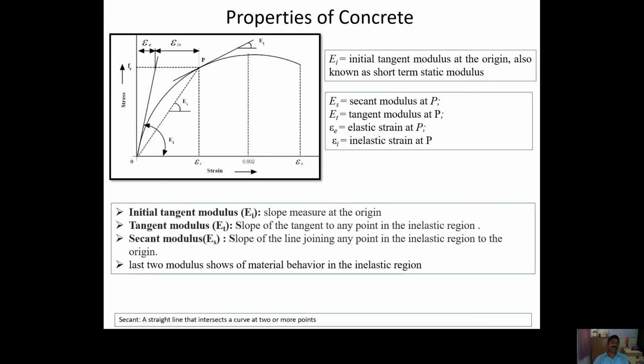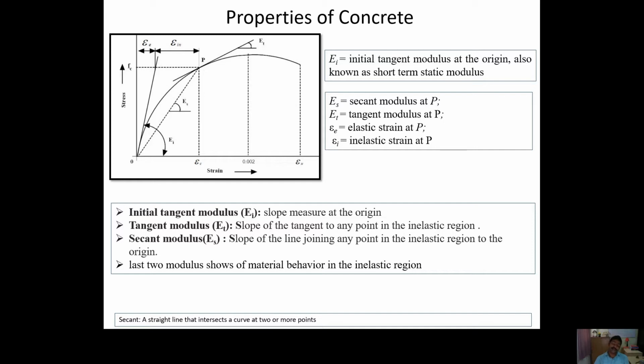Here you just see that the stress strain is non-linear in nature. If you draw a tangent from the initial portion of the graph, it is called the initial tangent modulus. We represent it here as EI. That initial tangent modulus is also sometimes called the short-term elastic modulus, because we use that modulus for linear analysis in concrete also.